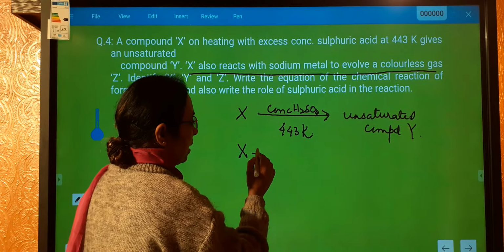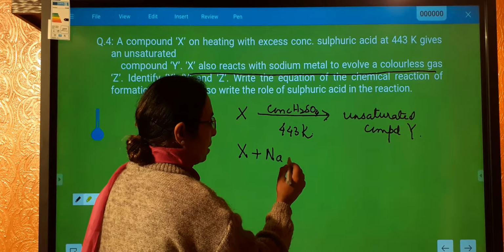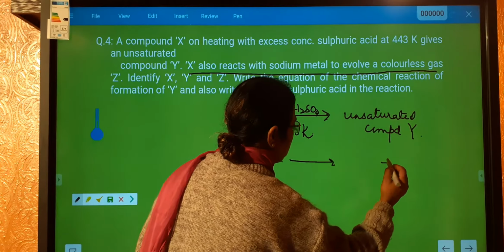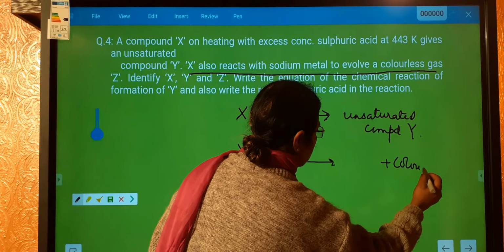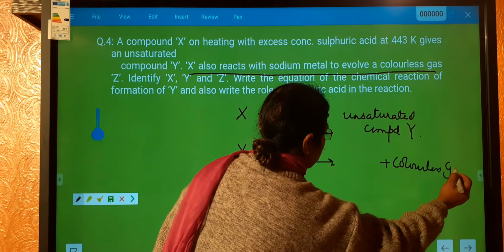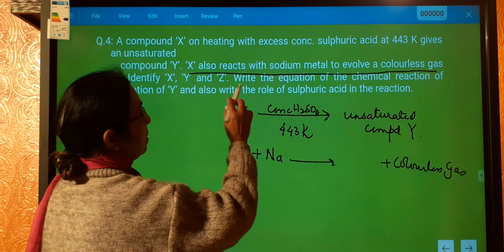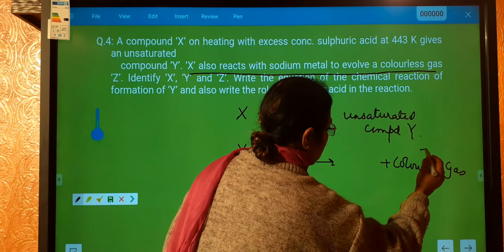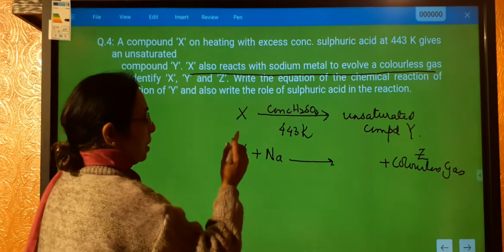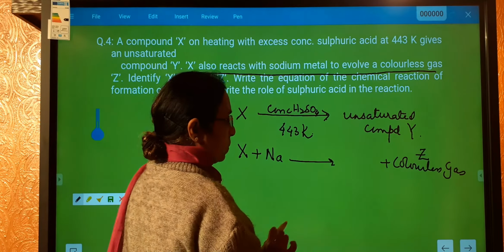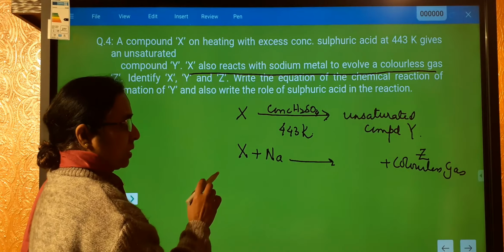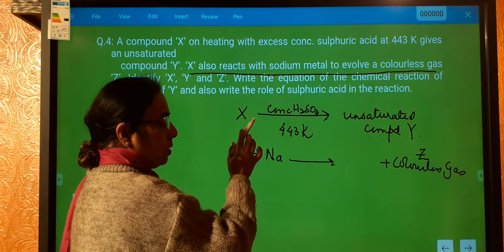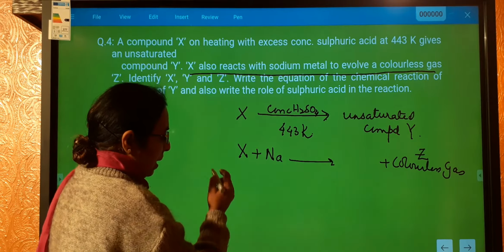So X reacts with sodium metal and this gives out a colorless gas. This gas is named as Z. Now we have to identify X, Y and Z. What can it be? So, what is X?